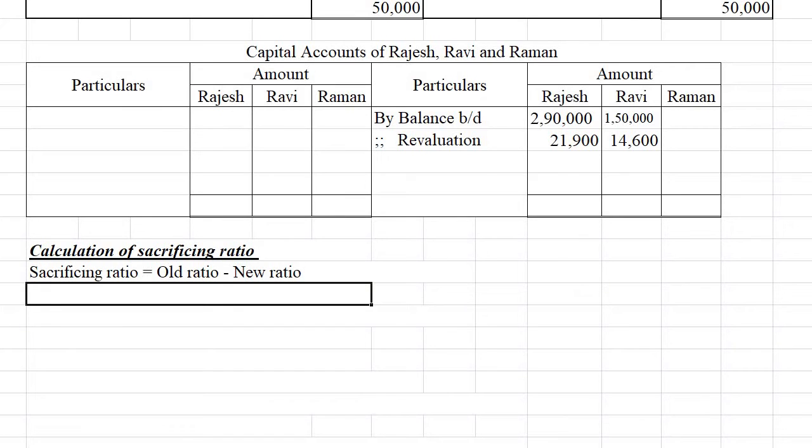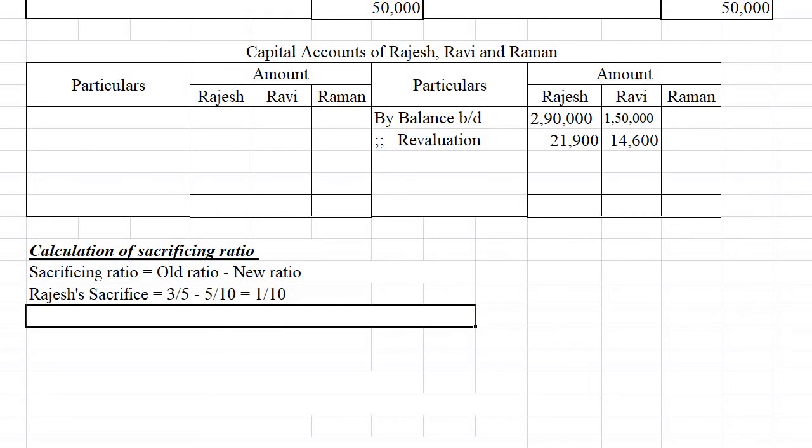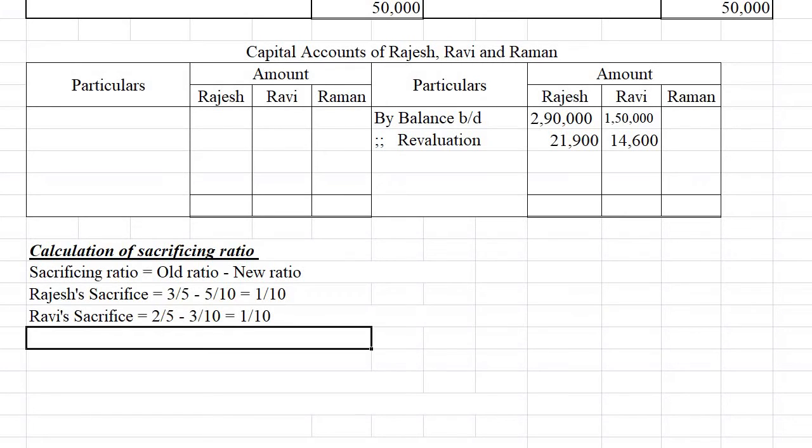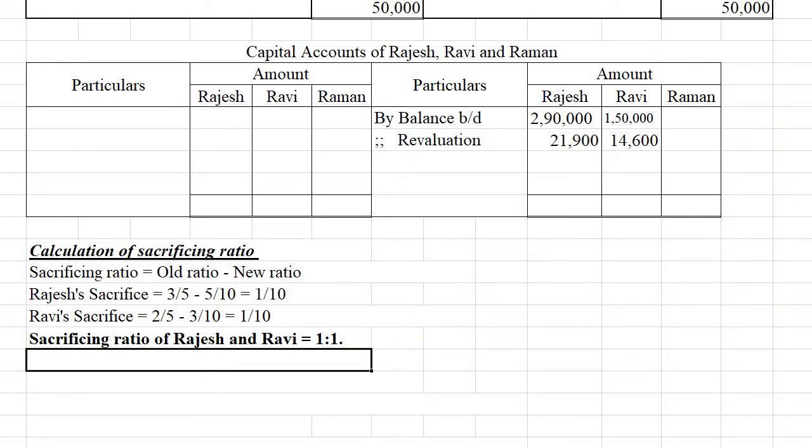Then Rajesh sacrifices 3 by 10. 3 by 5 is his old share and 5 by 10 is his new share. That means his sacrificing share is 1 by 10. And for Ravi also in the same way, 2 by 5 minus 3 by 10, that is 1 by 10. So the sacrificing ratio of Rajesh and Ravi is 1:1.